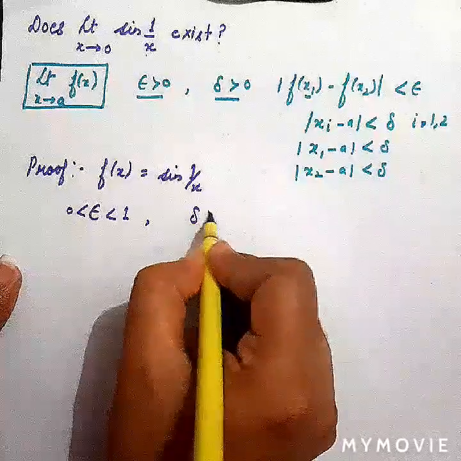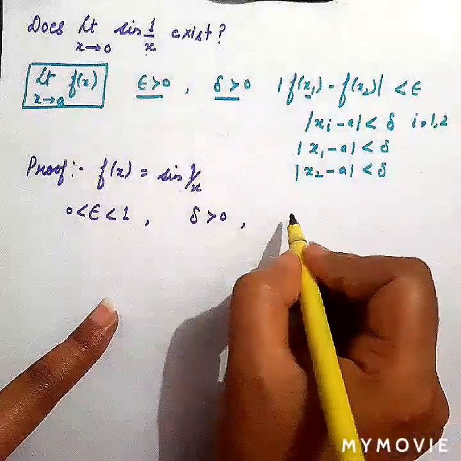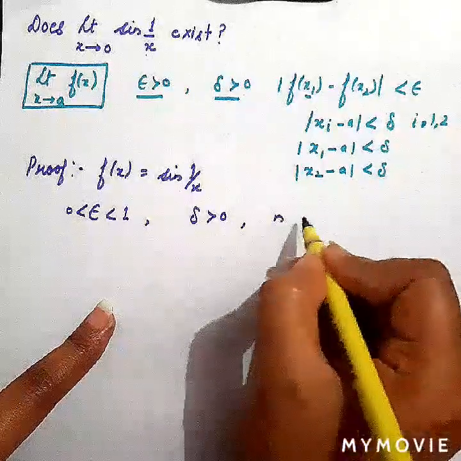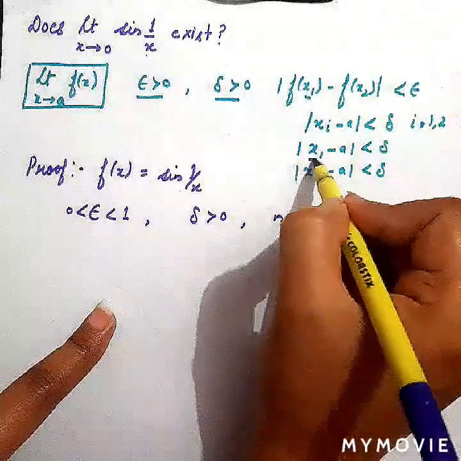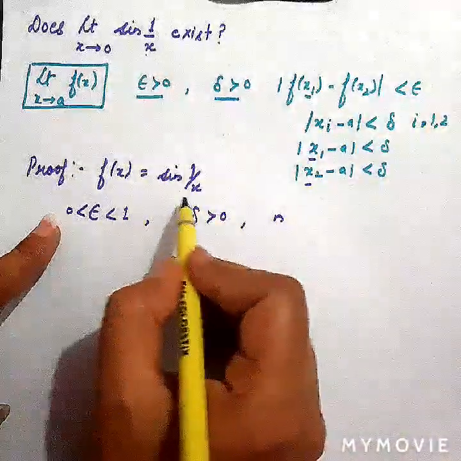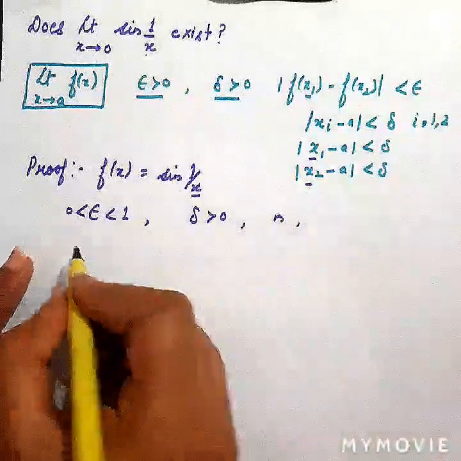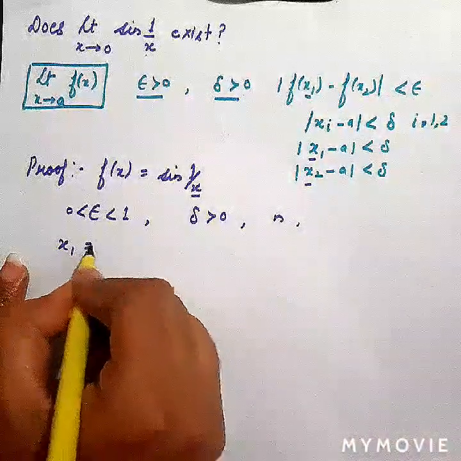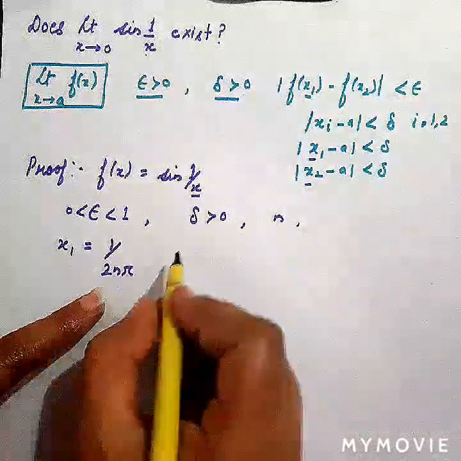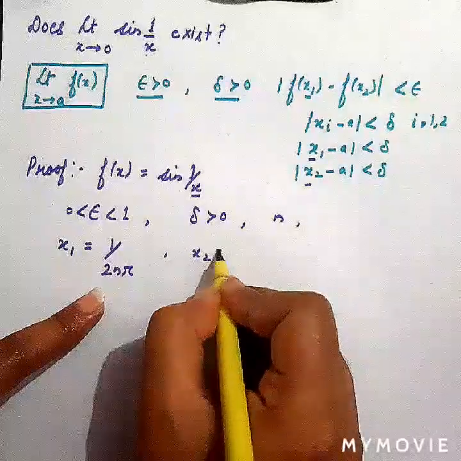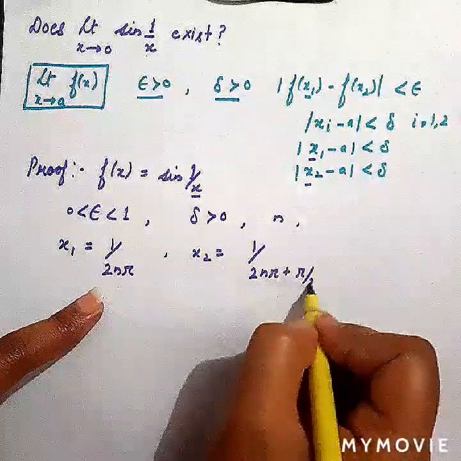And delta is another positive real number, such that there exists a value of n such that we will consider two values of x, x1 and x2, in such a way that x1 will be equal to 1 upon 2n pi, where n is any integer, right? x2 is equal to 1 upon 2n pi plus pi by 2.